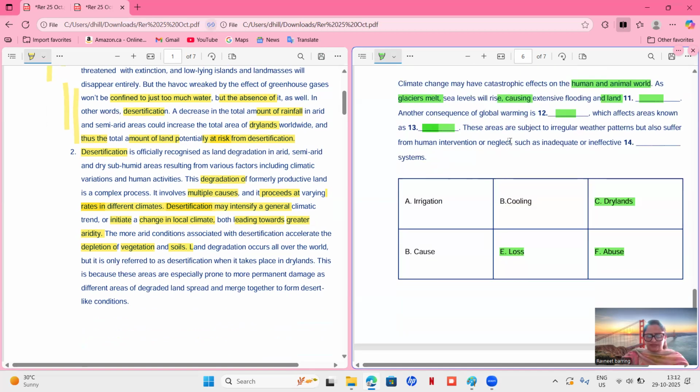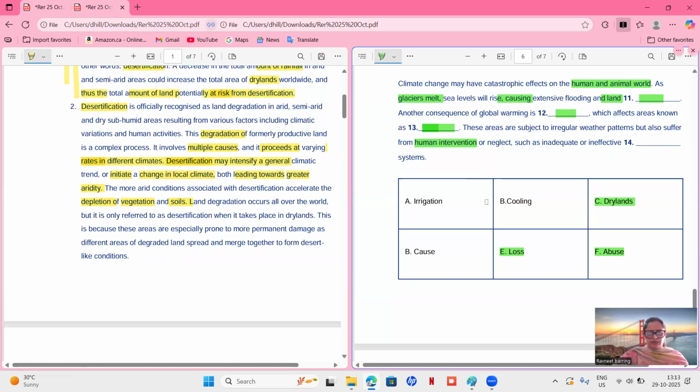These areas are subject to irregular weather patterns, but also suffer from human intervention or neglect, such as inadequate or ineffective dash. Now to find 14th, we have to find a word human intervention, but let's see if they're talking about human intervention. Land degradation occurs at, okay. This is because, okay. So they're not talking anything about human intervention, so maybe in paragraph 3rd.